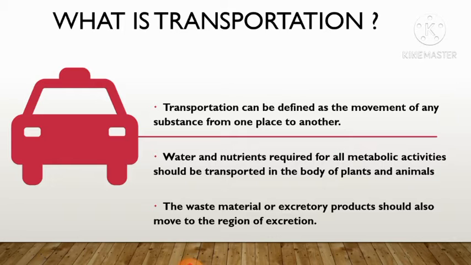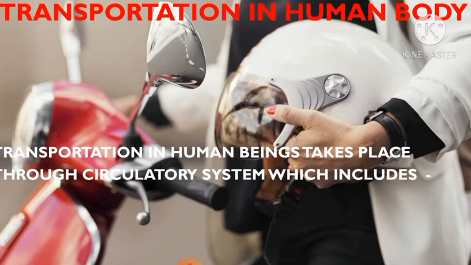So we can say here that either water or nutrient that are required for the body for its growth and other activities, as well as the waste generated due to these activities, it must be transported inside the body. Now let's see who is responsible for this transportation. Transportation in human body is actually done by the system and we call it circulatory system.